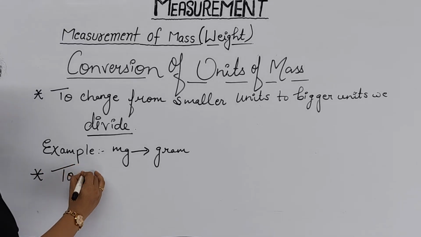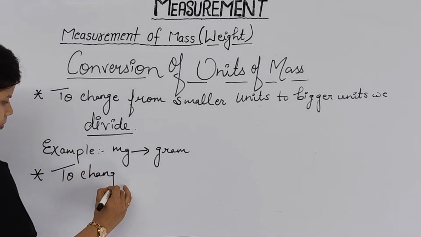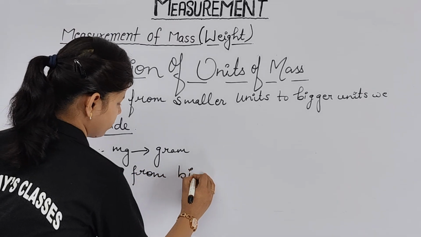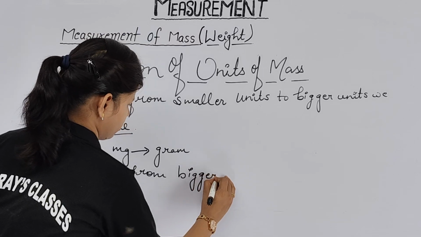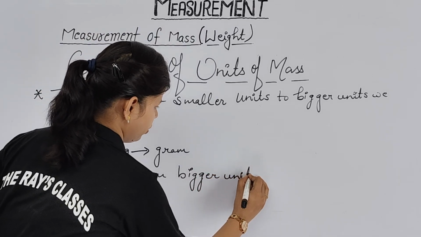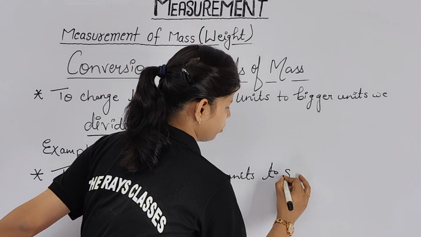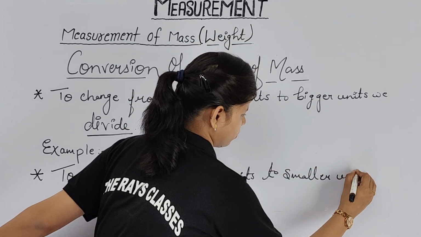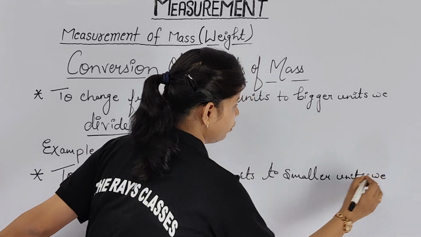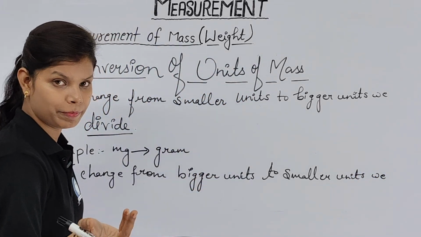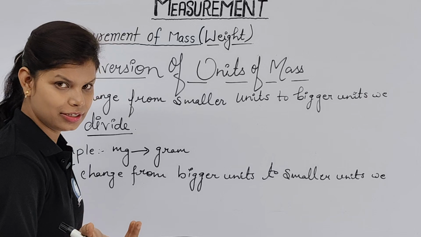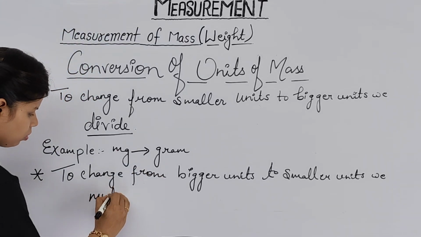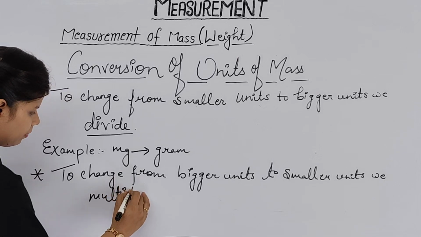To change from bigger units to smaller units, what do we do? Do you have any answer? Okay, fine. We are going to multiply.